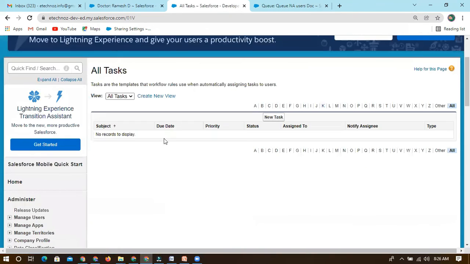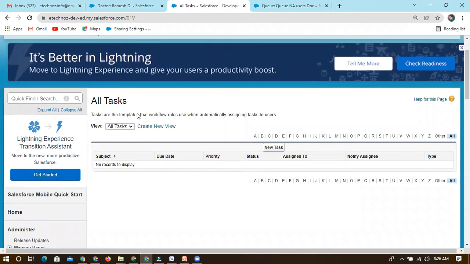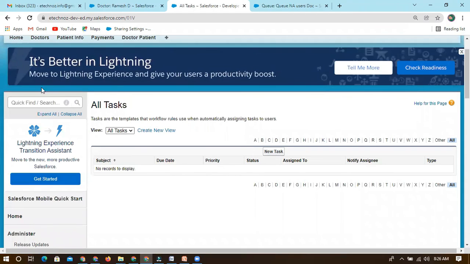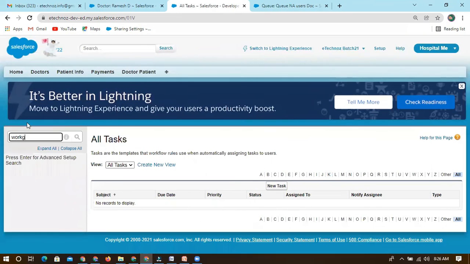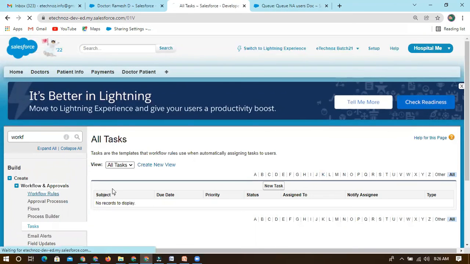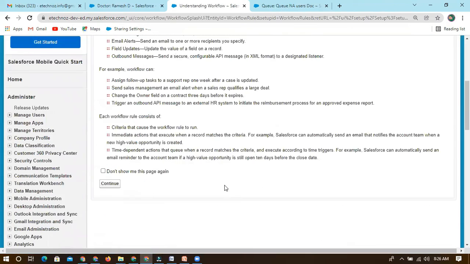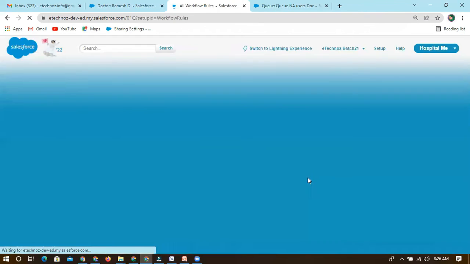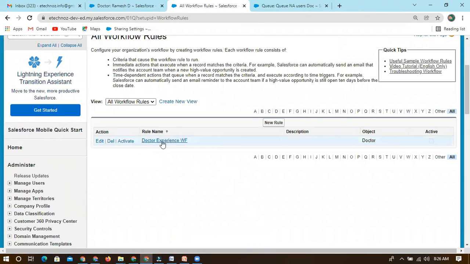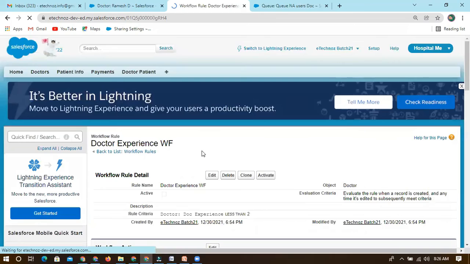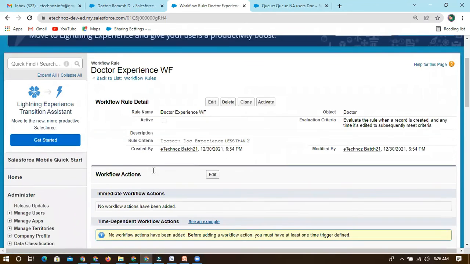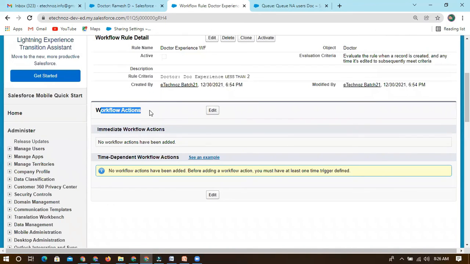Or second, if I want to, so this is the task. Let's quickly go back to workflow. So continue. So this is the workflow we have created, but it is not active as of now, so we have to activate that also. We have just set a criteria, but we have not created any action. So click on workflow action now.